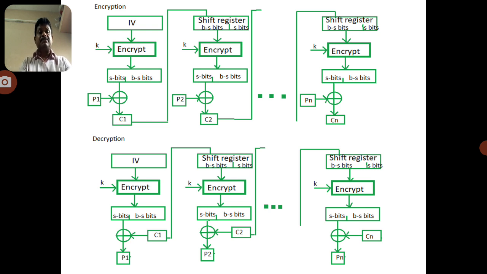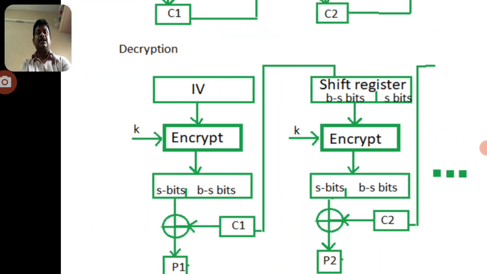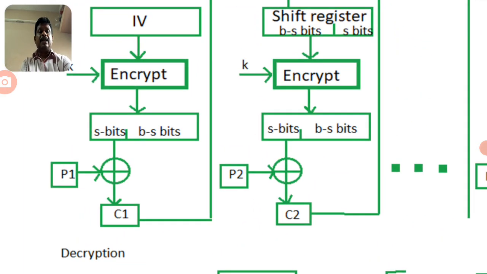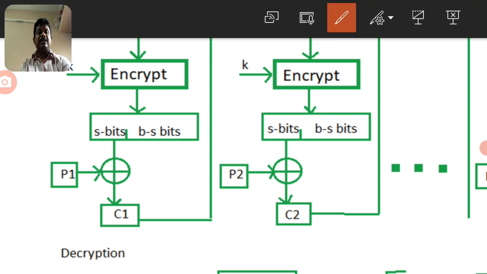If the size is 64, we eliminate the S bits, with a minimum of 8 bits. The 8 bits are eliminated, and the remaining B minus S bits are taken here. B is the total number of bits, and S is the number of selected bits, which are separated from the encrypted data.